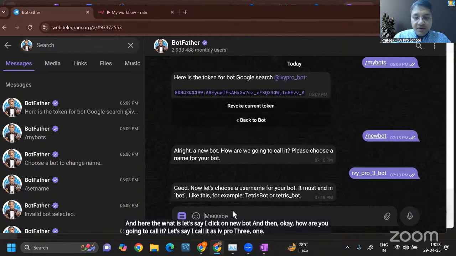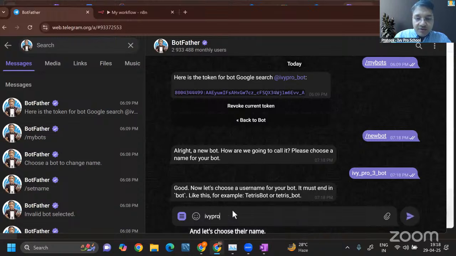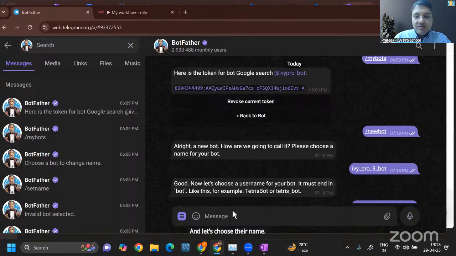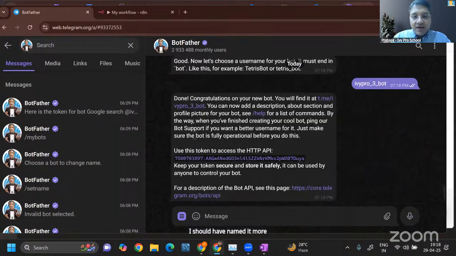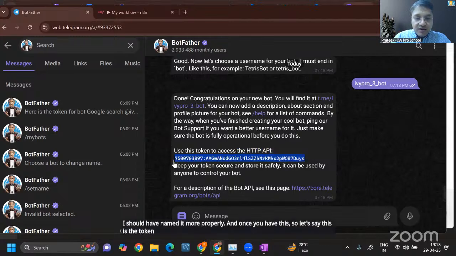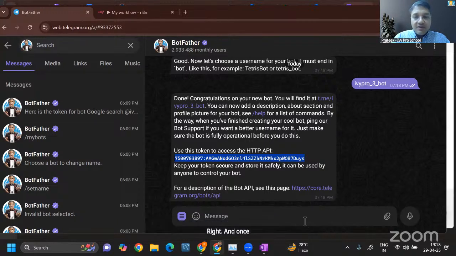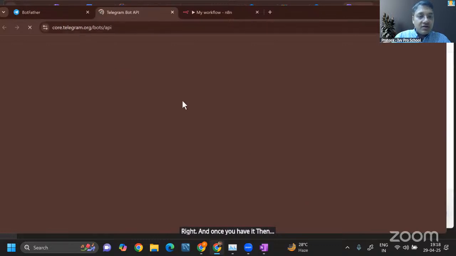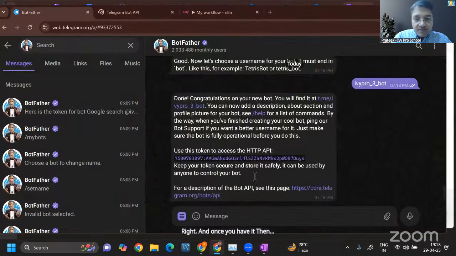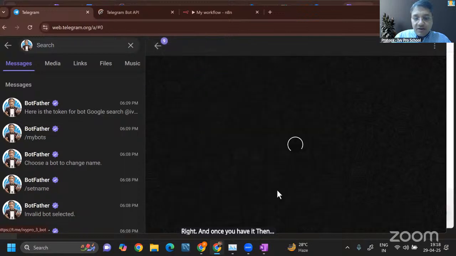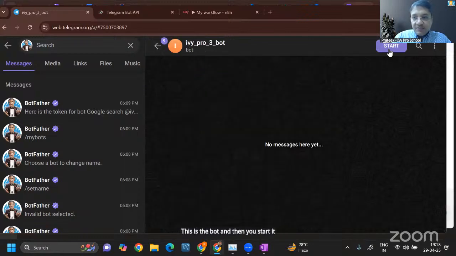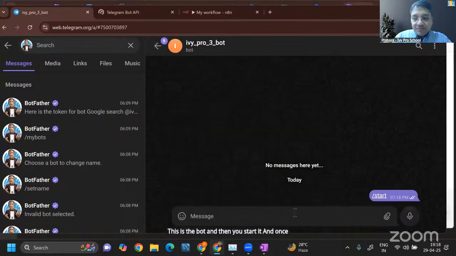And let's choose a name. Pro 3 bot. I should have named it more properly. And once we have this, let's say this is the token. This is where the API key comes, right? And once you have it, this is the bot, and then you start it.